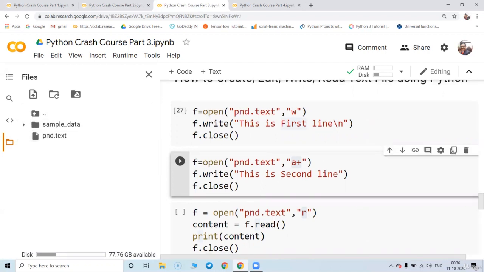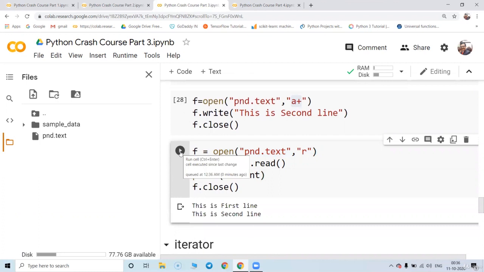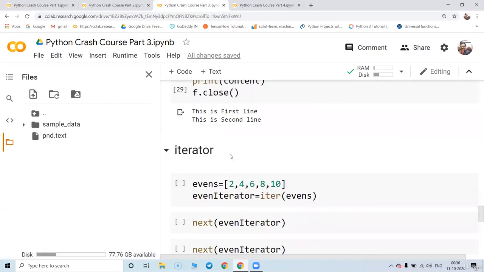Great. You can read the file also. So with pnd.read, I'm going to read the file. If you are working with a Jupyter notebook, your text file has to be in the same location where your program has been stored. Great. So you can see the first two lines which I kept inside the text file. I can read them out.